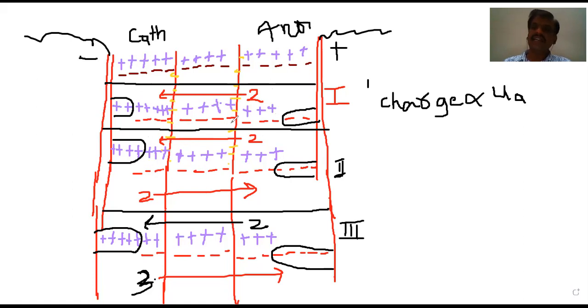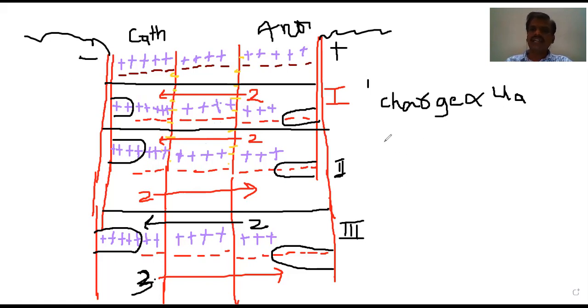The important conclusion is that the number of ions deposited at the electrodes is equal to the total number of cations plus anions moving. Here 4 should be deposited. Why? Because 2 cations and 2 anions are moving. Therefore, 4 cations are deposited, 4 anions are deposited. That is the second conclusion. What does the second conclusion say?